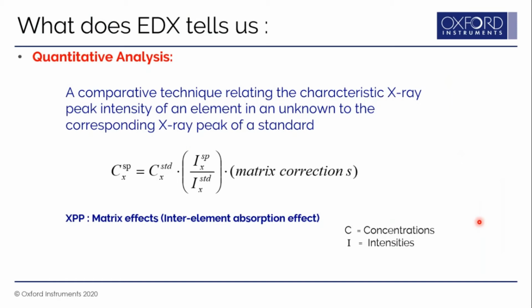You have to apply matrix corrections to it. Now, what are the matrix corrections or matrix effects? These are the inter-element absorption effects. When different elements are present in the sample, there is always absorption of one element by another element. So these are inter-element absorptions or matrix effects, and you have to apply the matrix corrections to your quantitative analysis.